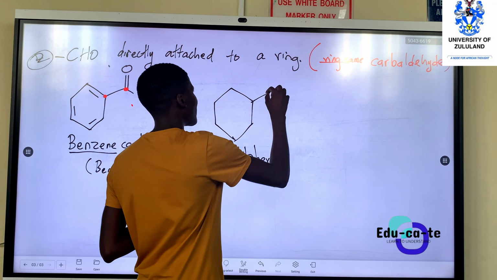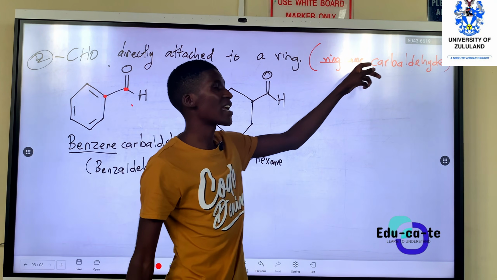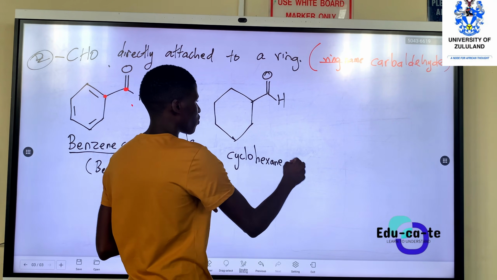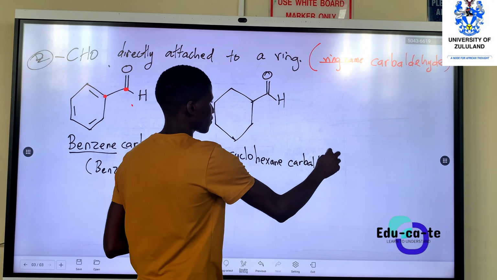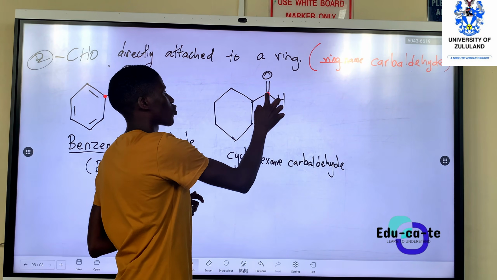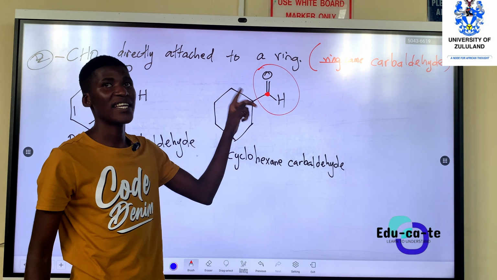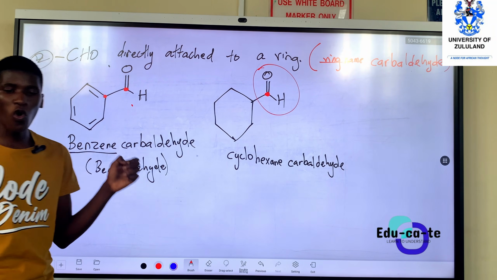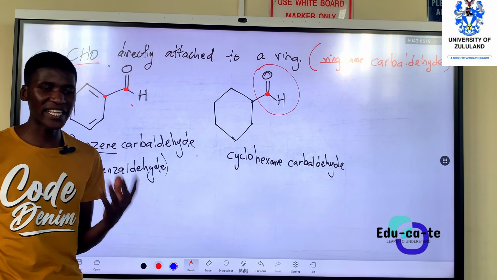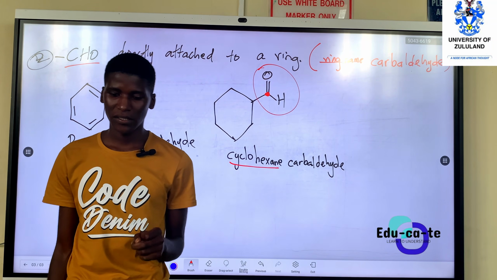So the functional group of aldehydes, which is the CHO group, now we have to end with carbaldehyde. So the name of the ring is cyclohexane. But when you end with carbaldehyde, that is because the carbon that has got your CHO group, the functional group for aldehydes, is directly attached to the ring itself. So if your aldehyde group, this CHO group, is directly attached to the ring, you first write the ring name, then you write carbaldehyde after that.